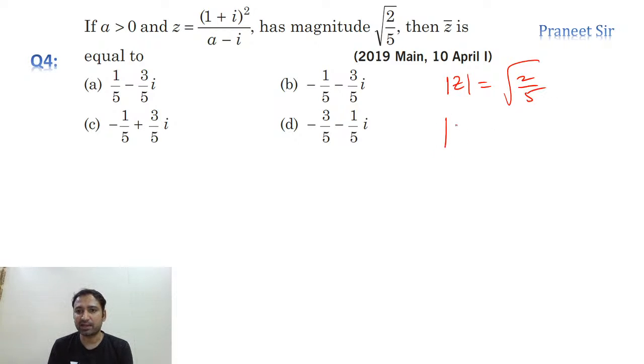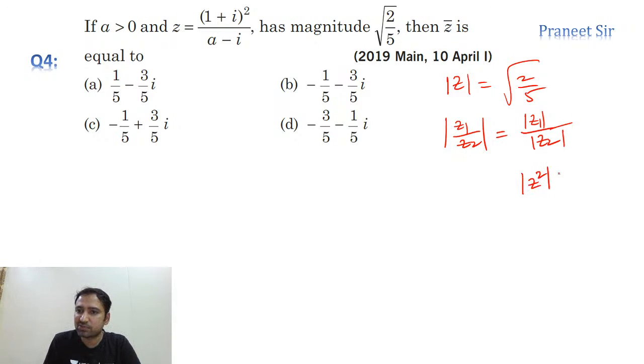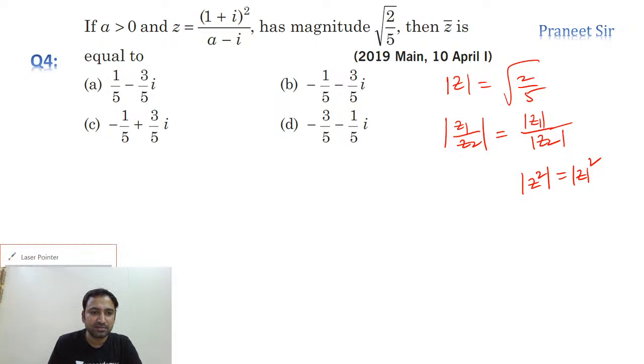But we have one formula, guys. Mod of z1 by z2 is an important property: mod of z1 by z2 is equal to mod z1 by mod z2. So we can use this formula. And we have one more property, guys. Mod z square is equal to mod z whole square. Just recollect all these formulas.